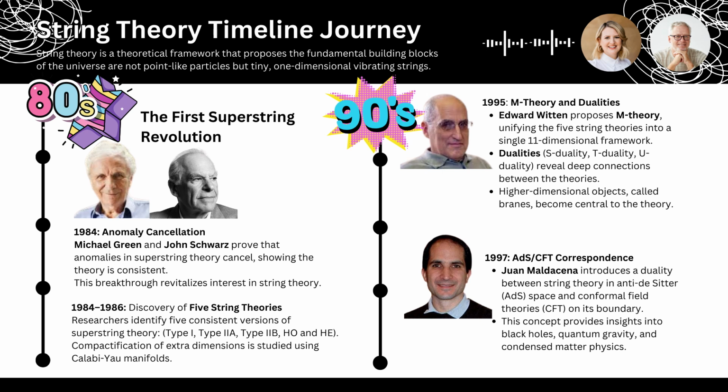That's incredible. But wait, if these theories are all connected, how does that work mathematically? That's where another fascinating concept comes in, dualities. Dualities. Think of dualities as mathematical bridges that connect seemingly different physical theories. Right. They show that theories that appear completely distinct can actually describe the same underlying physics, just in different ways. Okay, so it's like looking at the same object from different angles. Exactly. It was through these dualities that physicists began to realize that the 5 string theories and M theory were all interconnected in intricate and beautiful ways. It's like uncovering this hidden web of connections in the universe.